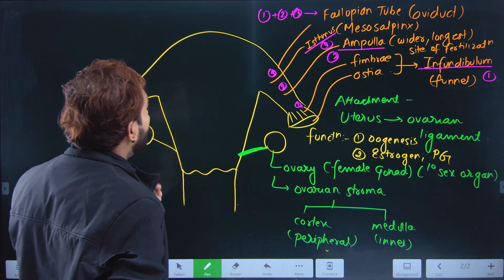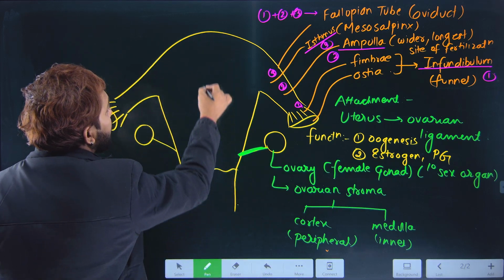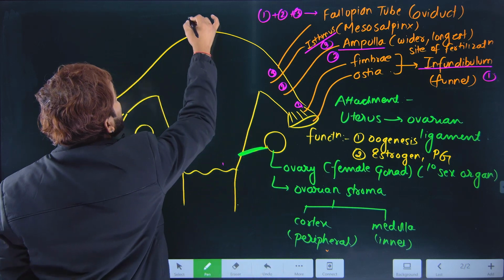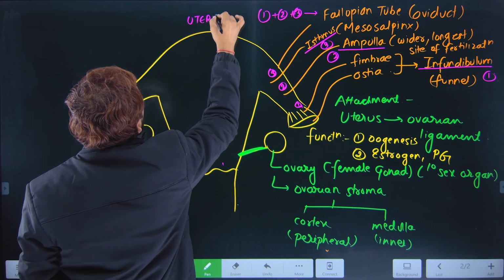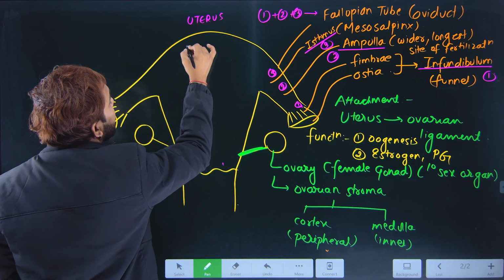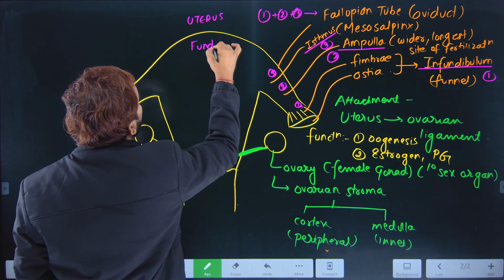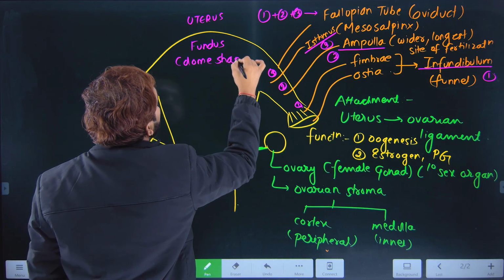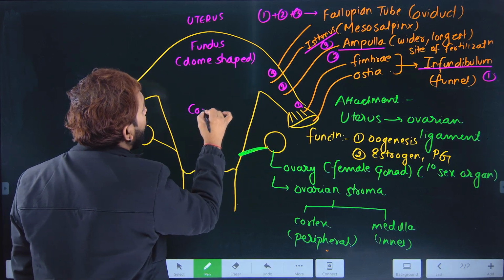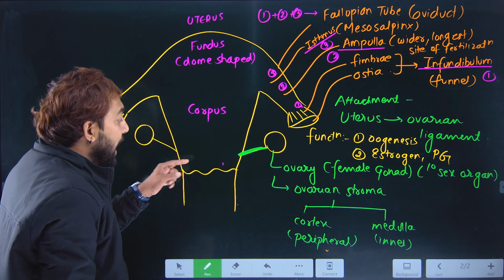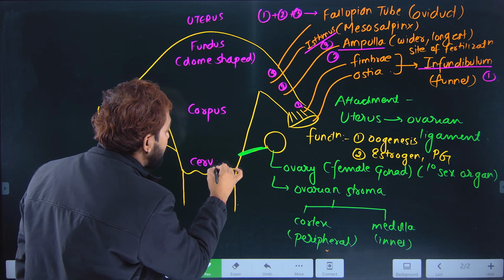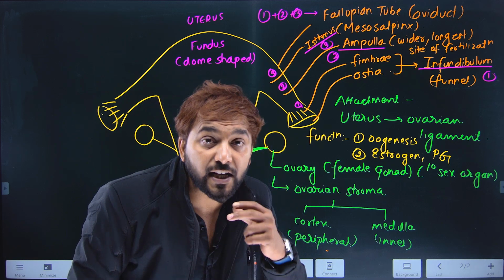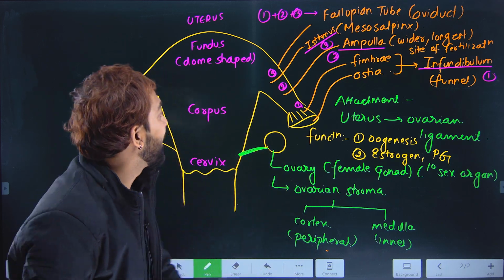All right, now coming on to this particular part, ये पूरे part को हम क्या बोलेंगे? यूटेरस. यूटेरस में you will find कि ऐसा है फंडस, and this fundus is dome shaped. Then the body part, that is called the corpus, and this particular part is the cervix. This cervix has got a canal called cervical canal.